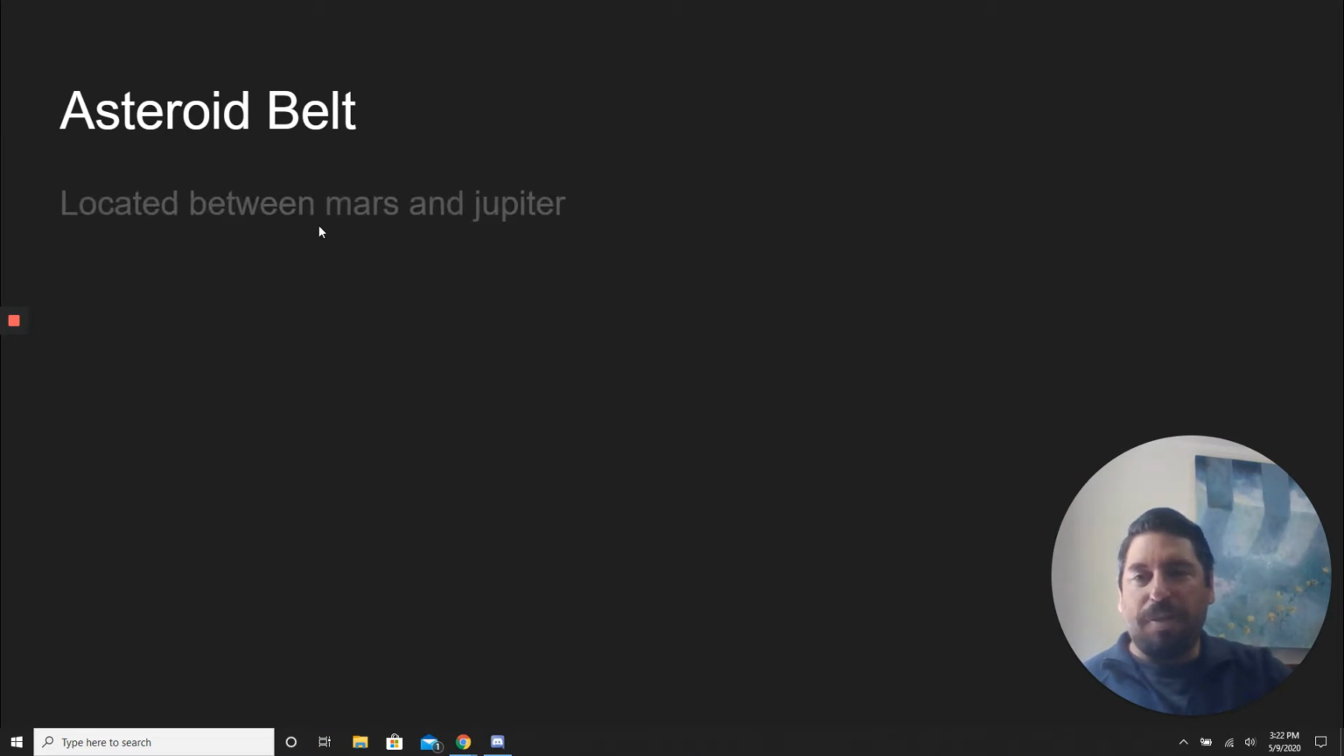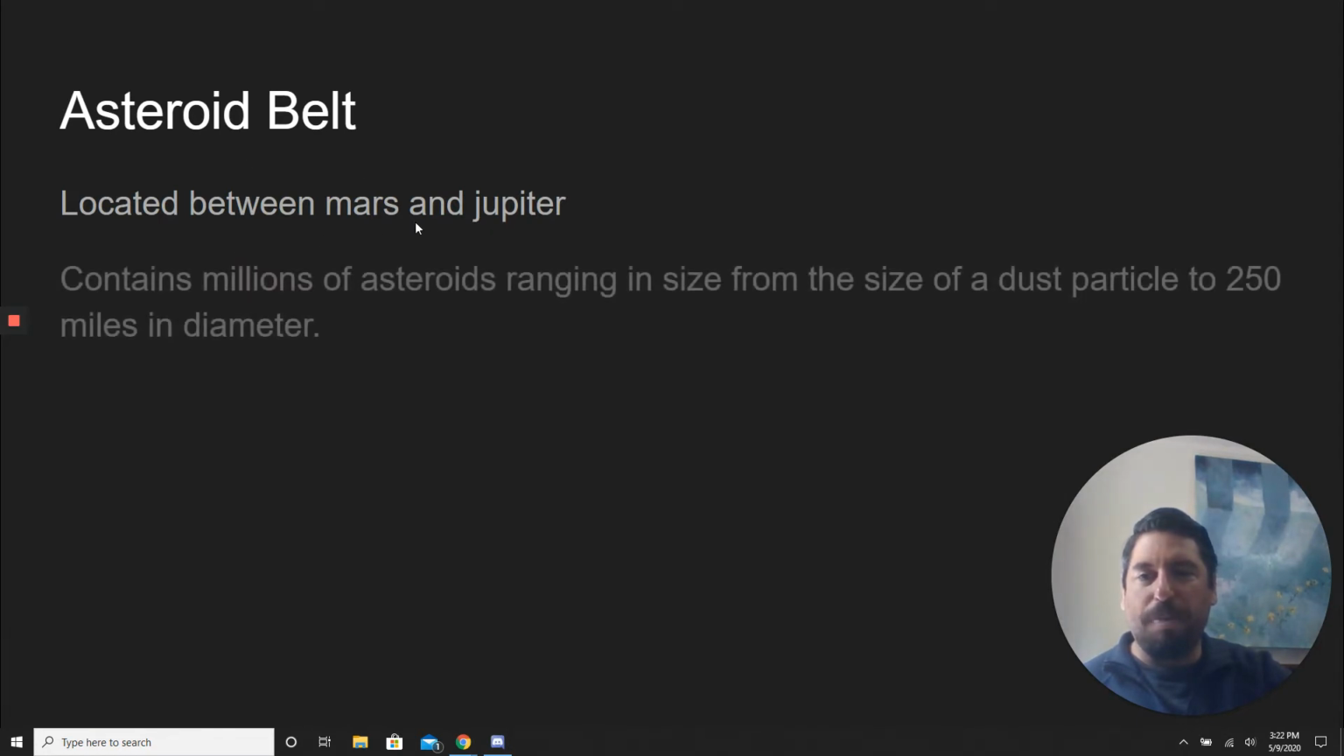So the asteroid belt. Located between Mars and Jupiter is the asteroid belt, and the asteroid belt contains millions of asteroids, and some of them are like dust particles, very tiny, and some are 250 miles in diameter. Not all asteroids live in the asteroid belt, but most of them do. So we do know that some asteroids are flying around the solar system.